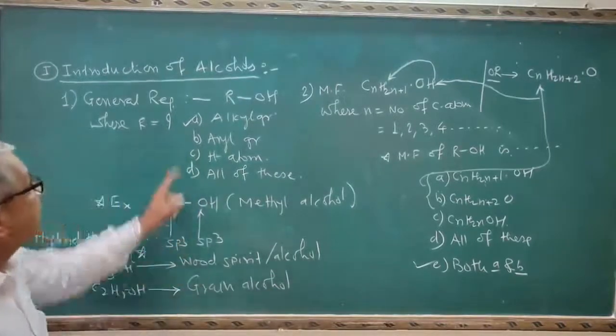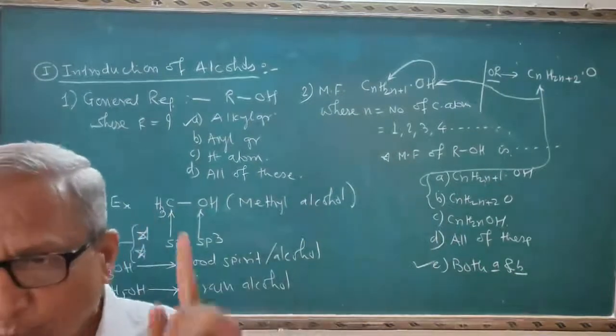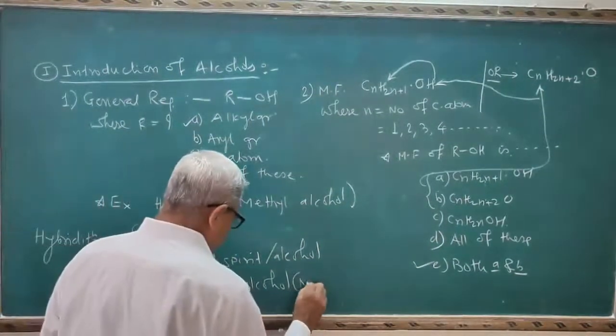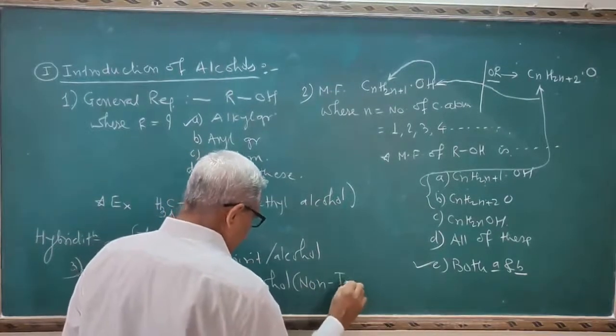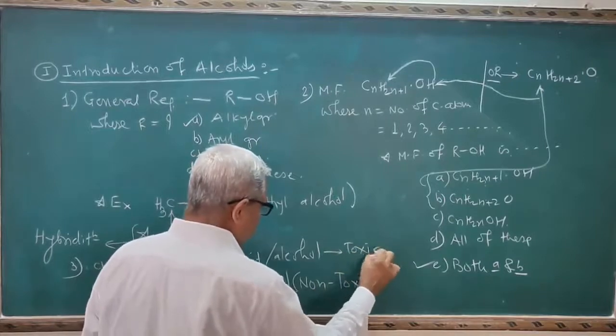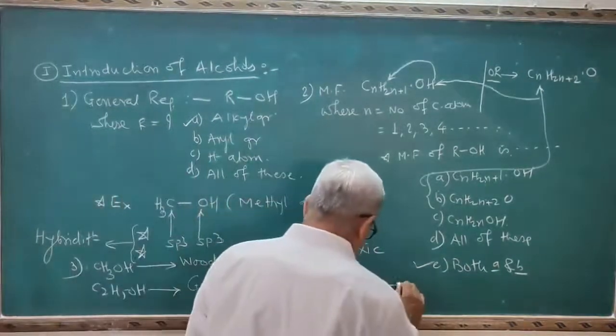Remember that in the topic alcohol, all the alcohols are toxic except ethyl alcohol. So I can write here, this is non-toxic and this is toxic. Toxic means poisonous.